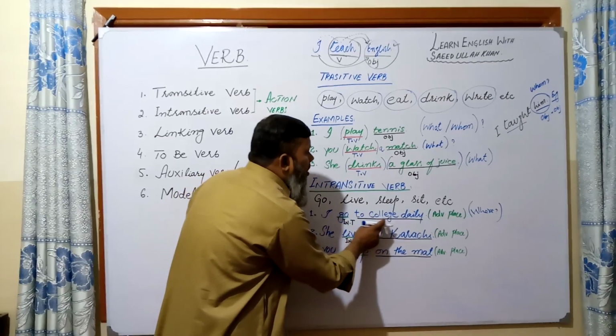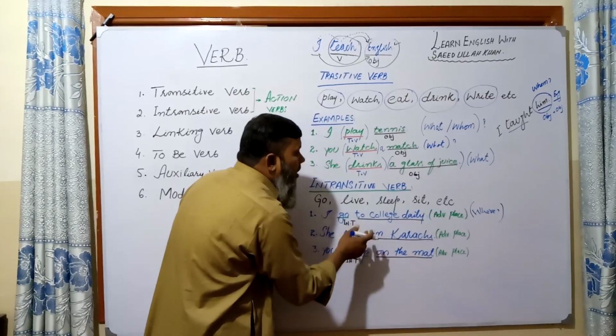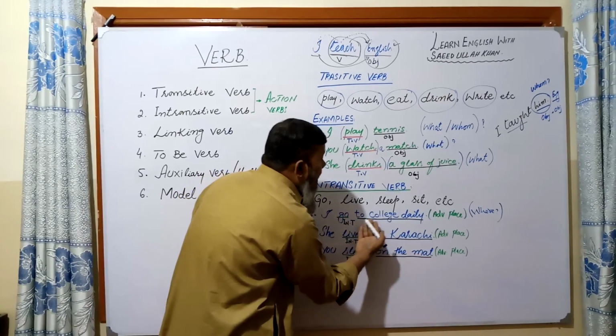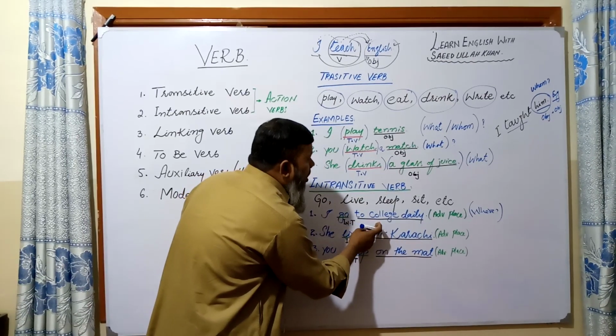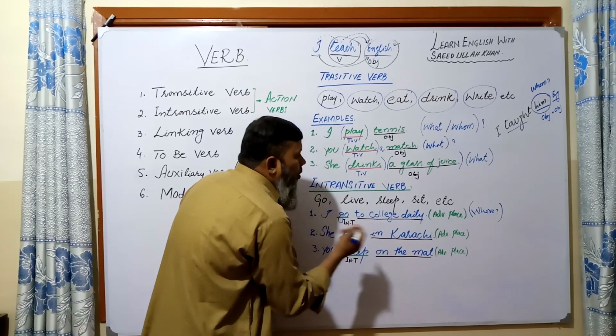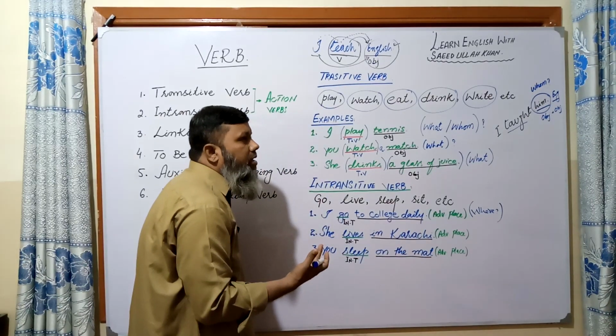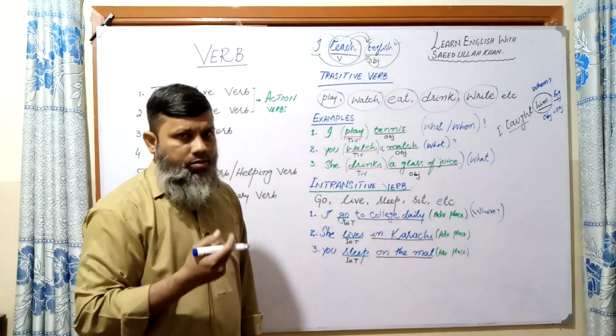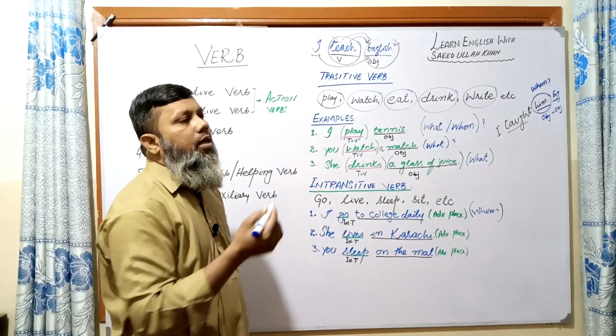Look here, go to college daily. It is also a prepositional phrase, but actually it is an adverb. College is a place. If I ask, where do you go daily? The answer is college.